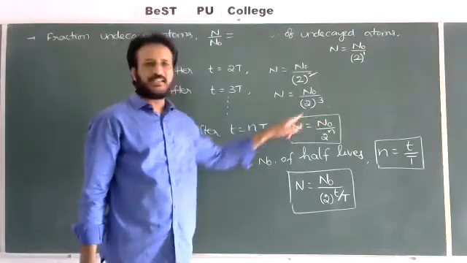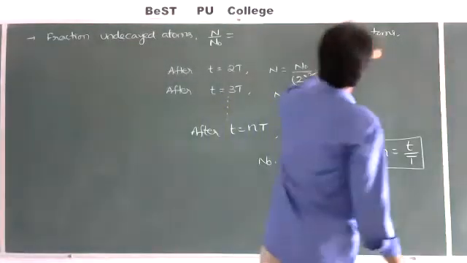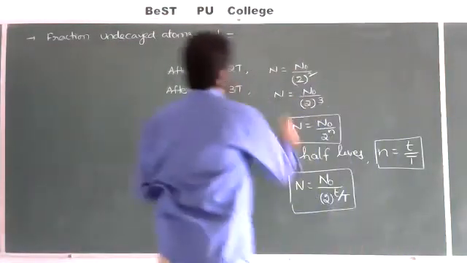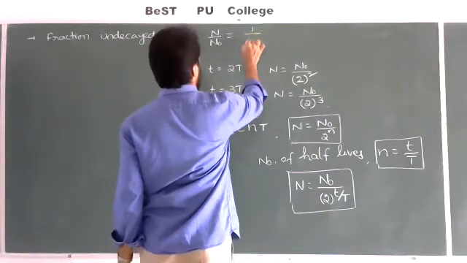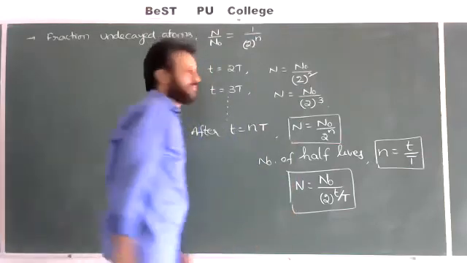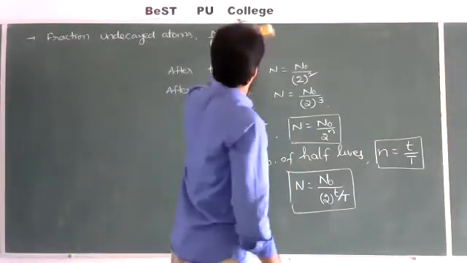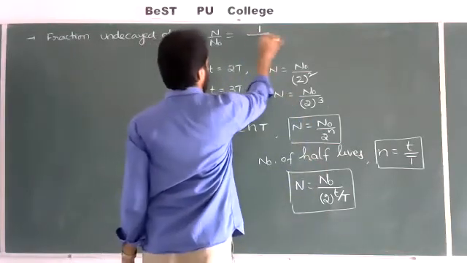We have to take N naught to the left side, so that we get 1 by 2 to the power of n. Fraction of undecayed atoms, N by N naught, is equal to 1 by 2 to the power of n. You should write 1 by 2 to the power of n.